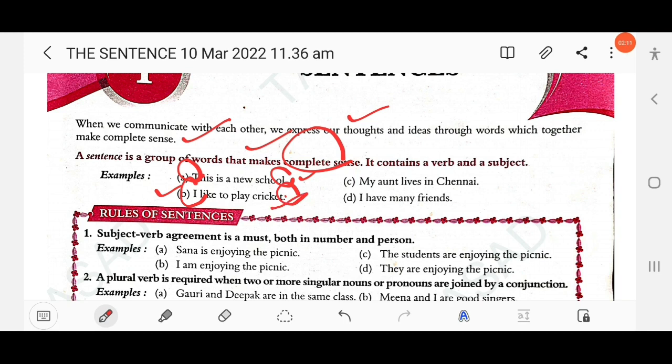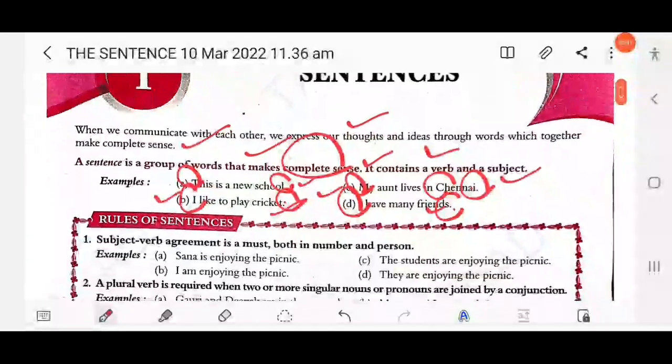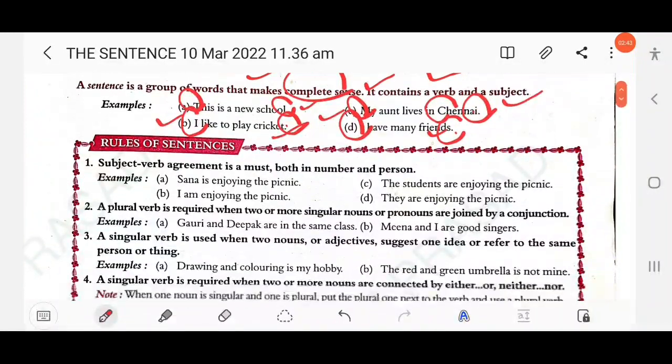The next example: my aunt lives in Chennai. The first letter M should be capitalized, and Chennai, C. A proper noun always starts with a capital letter. It is the name of a city, so C should be capitalized, and the sentence should end with a full stop. The next: I have many friends. The first letter I should be capitalized and the sentence should end with a full stop. Clear? Then you should know about the rules of sentences.